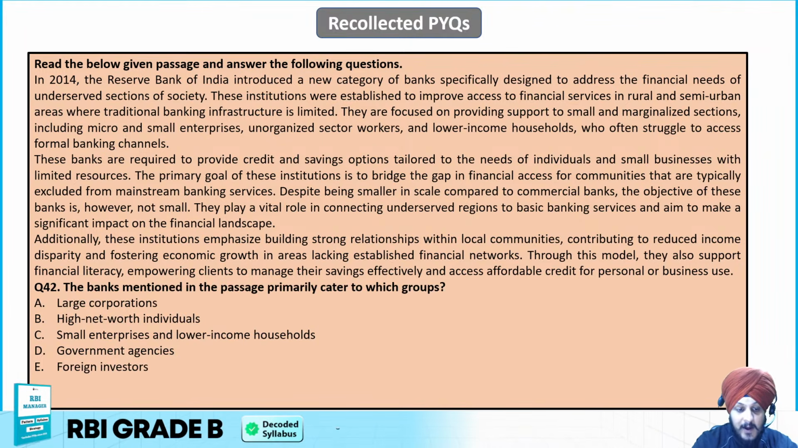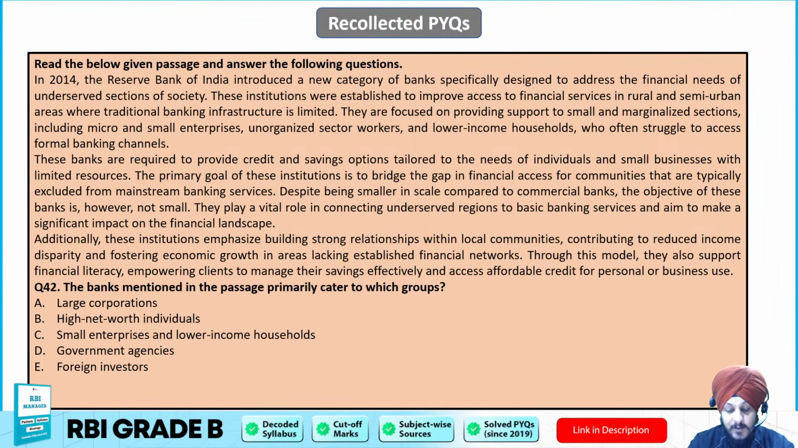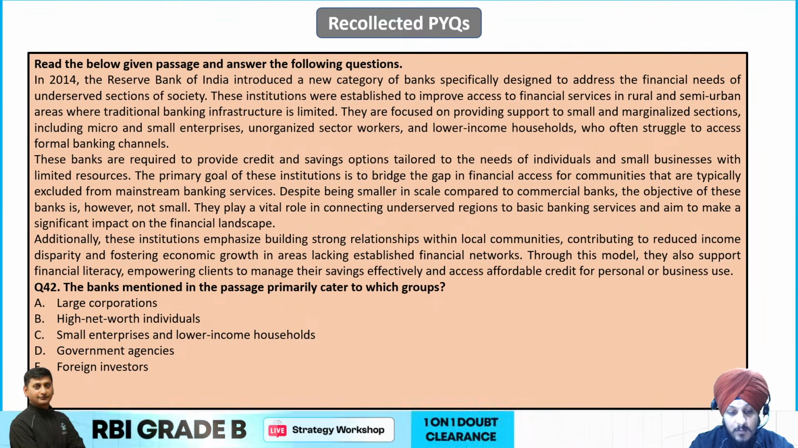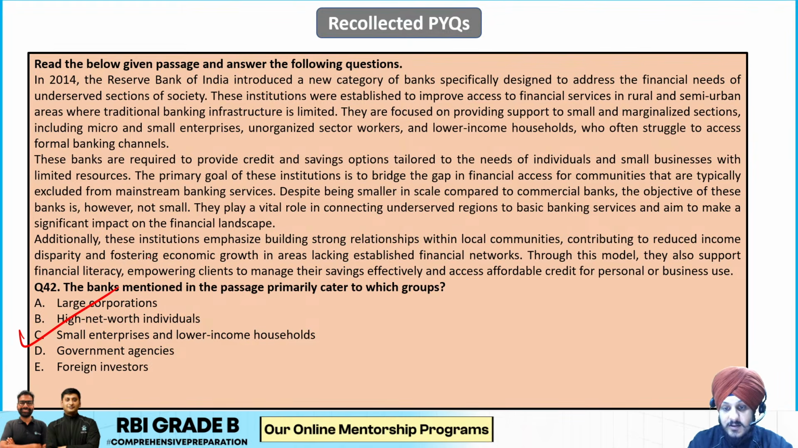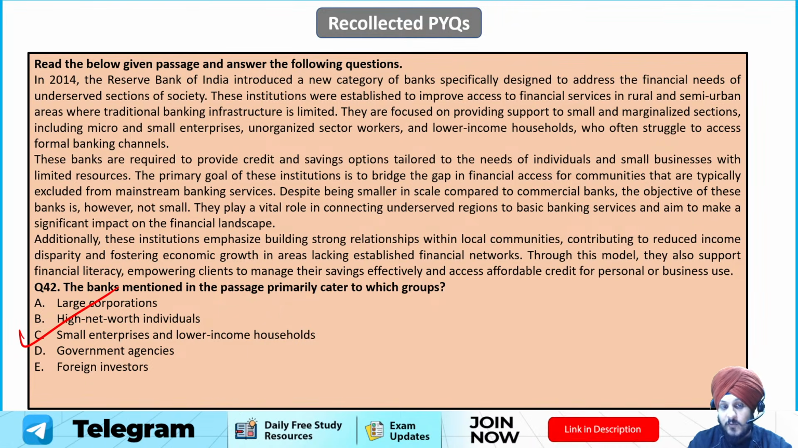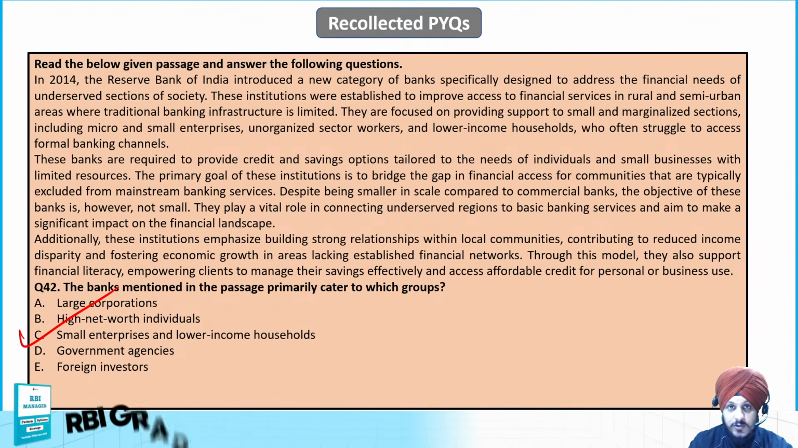Now the next one, the banks mentioned in the passage primarily cater to which groups? Large corporations, high net worth individuals, small enterprise and low income households, government agencies or small investors. Now we know that if we talk about small finance banks, they primarily deal with small enterprises and low income households only, right? This is the goal, and this has been written in the passage. But even if the information was not there, if you have read about small finance banks, C is the more suitable option. So C is going to be the correct answer to this question.